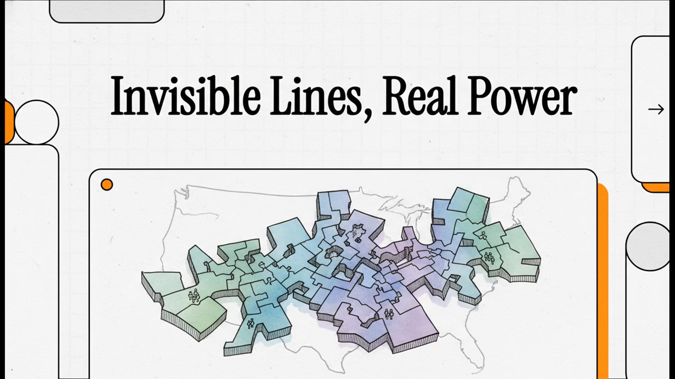Have you ever stopped to think about this? Simple lines on a map, lines we can't even see day to day, can hold an incredible amount of power. I mean, they can literally change who holds political office in a country. All right, let's get right into it.